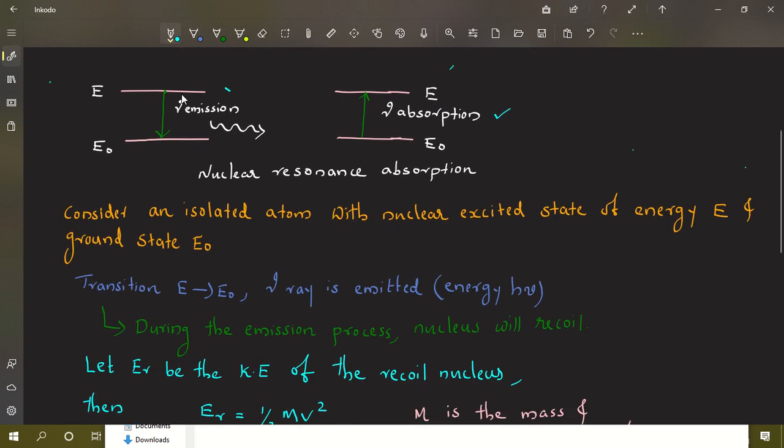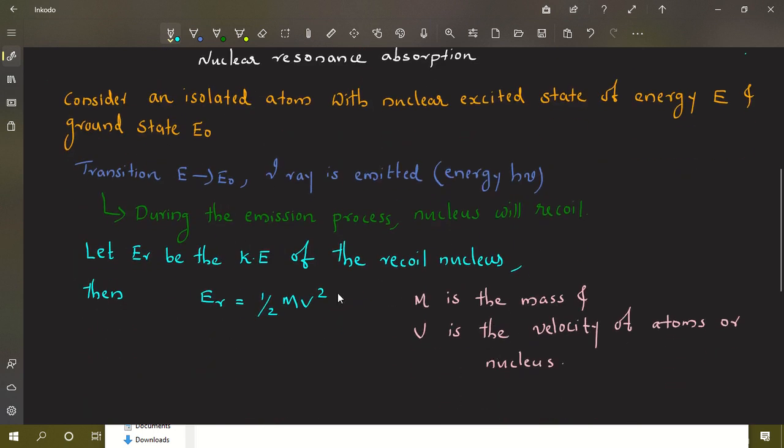Now, what happens when there is an emission? When an emission happens, the nucleus will recoil. Whenever there is an emission from a nuclear excited state to ground state, the nucleus will recoil. The nucleus will recoil means it has a kinetic energy of recoiling. So, we can represent it as half mv square. If m is the mass and v is the velocity of the nucleus, then this half mv square represents the recoiling of the nucleus.